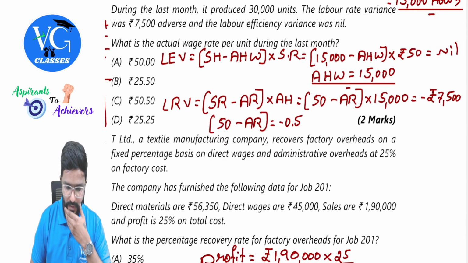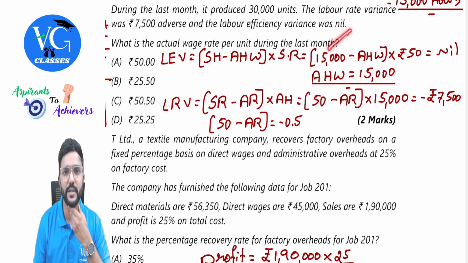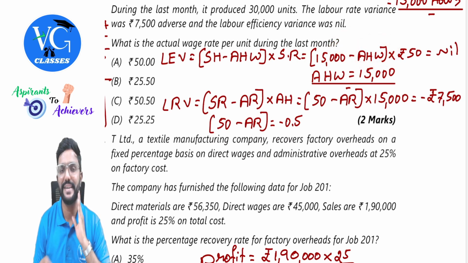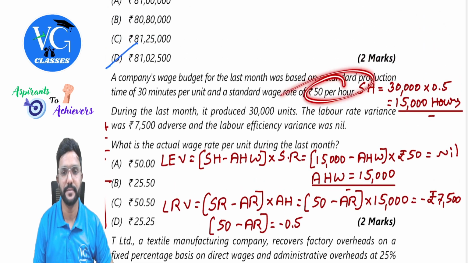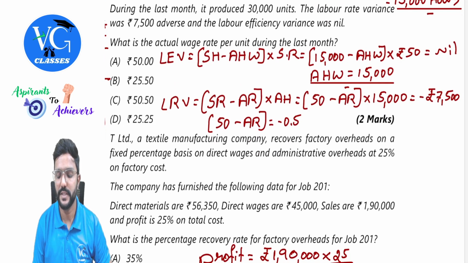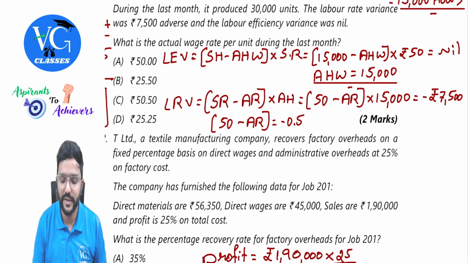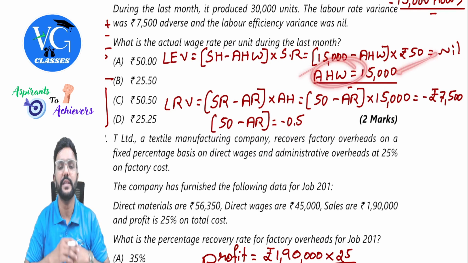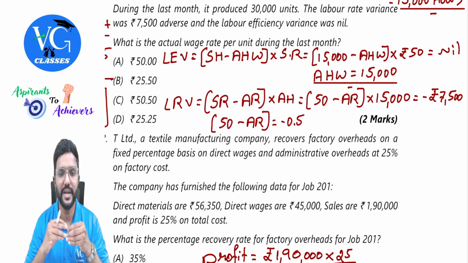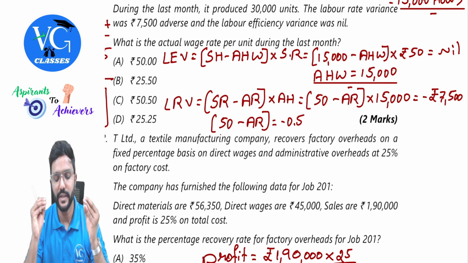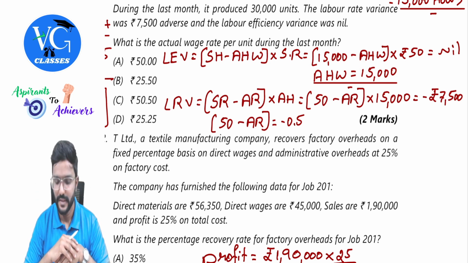Let us continue. Standard hours is 15,000. Actual hours we don't know, we will keep it as it is, into standard rate 50. Standard rate is given here per hour 50, which is equal to variance, which is how much? Nil. So you calculate, and you will get actual hours worked 15,000 hours. Is that clear?